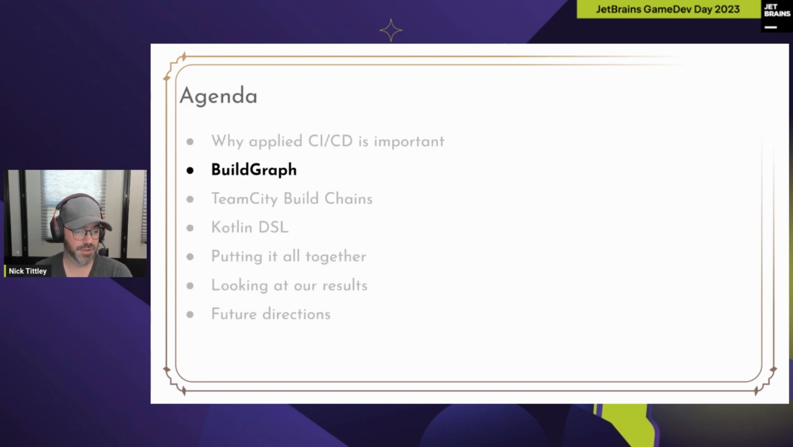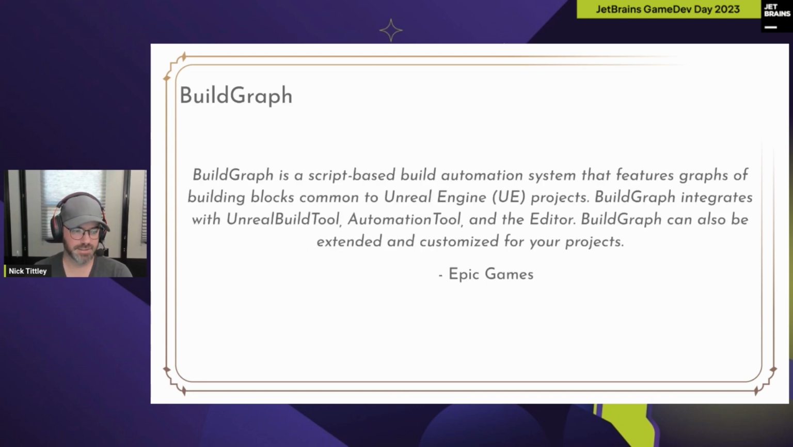Okay, to get to the point of talking about what we did at Sprocket, we'll talk about BuildGraph, build chains, and DSL first, and then we'll put it together. So BuildGraph then. The definition from Epic goes something like this. I'm going to read it because it's that good. BuildGraph is a script-based build automation system that features graphs of building blocks common to Unreal Engine projects. BuildGraph integrates with Unreal Build Tool, Automation Tool, and the editor. BuildGraph can also be extended and customized for your projects.